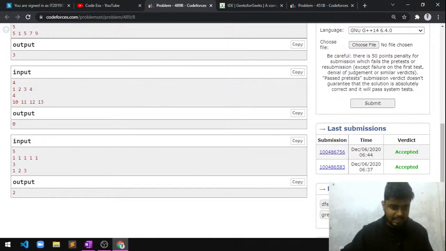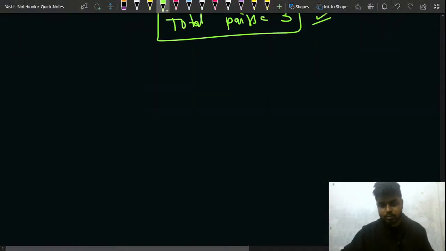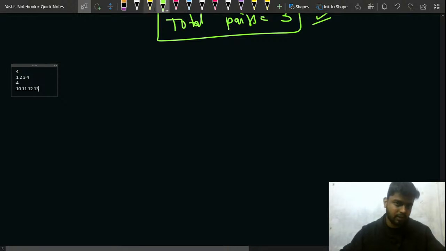Let's take the next test case for this problem. So if the test case was something like this, that is 1, 2, 3 and 4, and then you have 10, 11, 12, 13, what could we have done? Can someone quickly let me know in the chat?